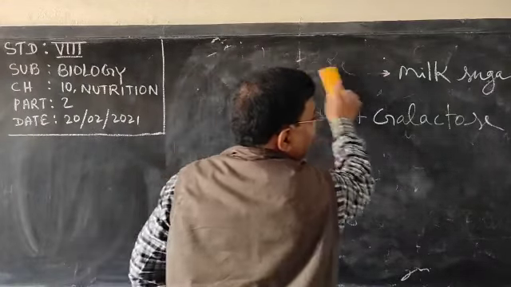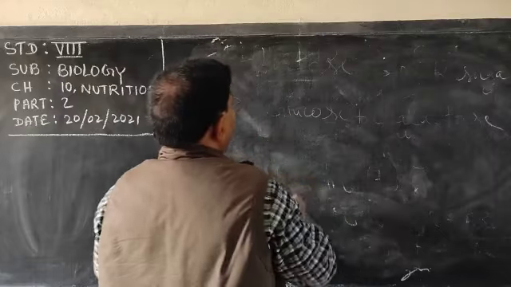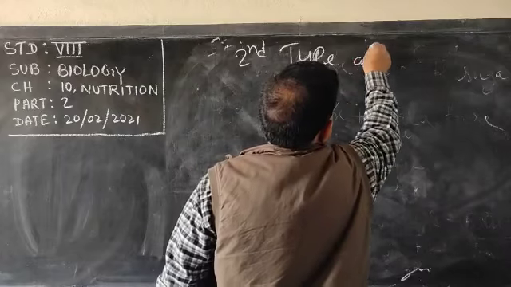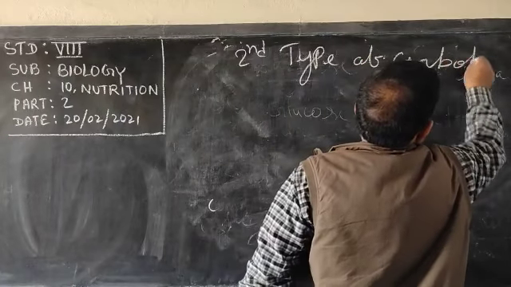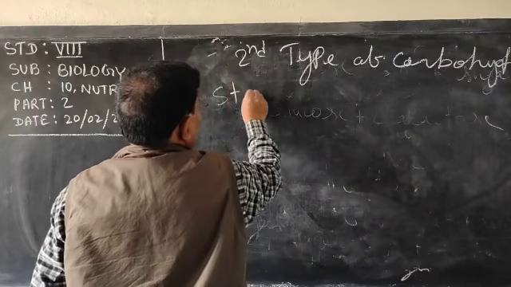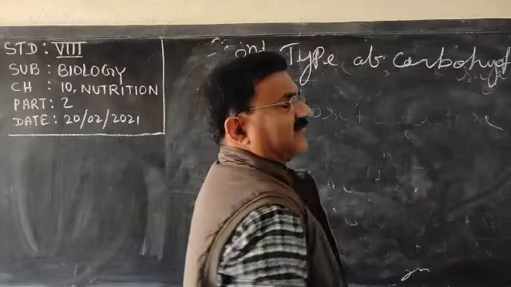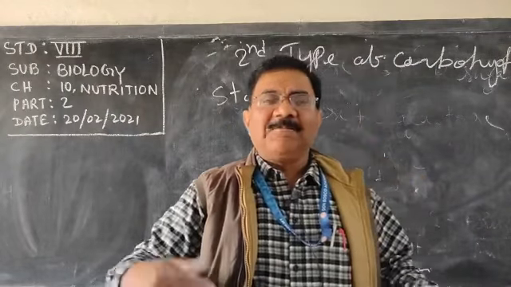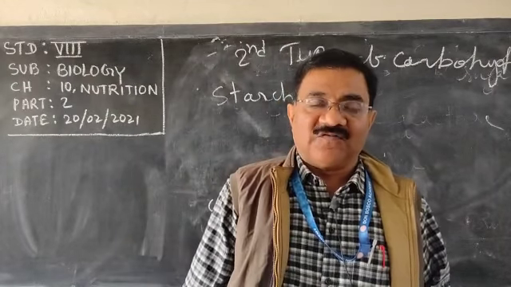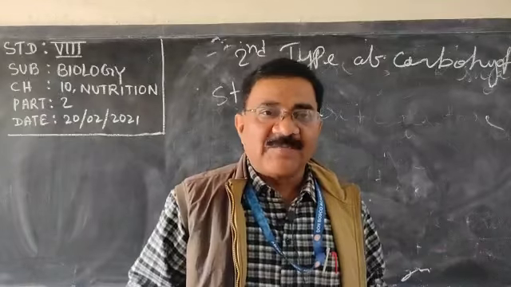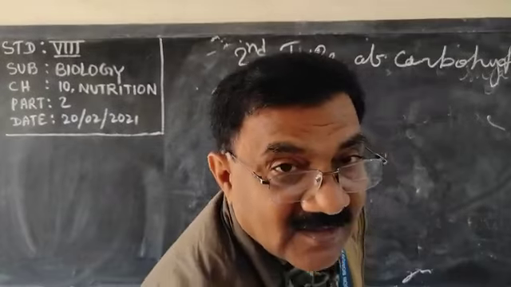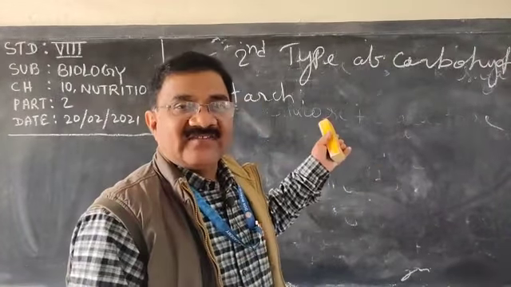The second type of carbohydrate is starch. You must have read about starch, that plants prepare their food, and the food prepared by the plant is glucose. That glucose is used up by the plant body, and the rest is stored in the organ as starch.